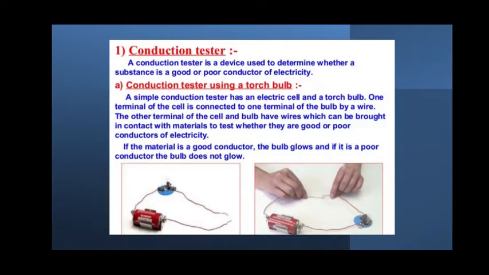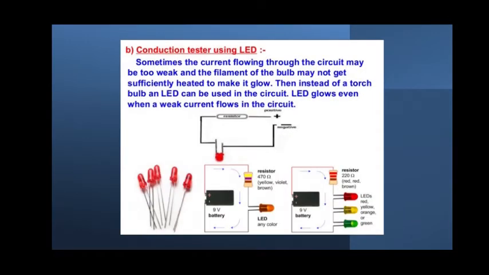So this is how, using a torch bulb, we are testing the flow of electric current. These are the cases of solids, students. Later on we will see how liquids are also used as a material of conduction. Here, the second thing we are using, instead of a bulb, is an LED. What is an LED? It is a light emitting diode.